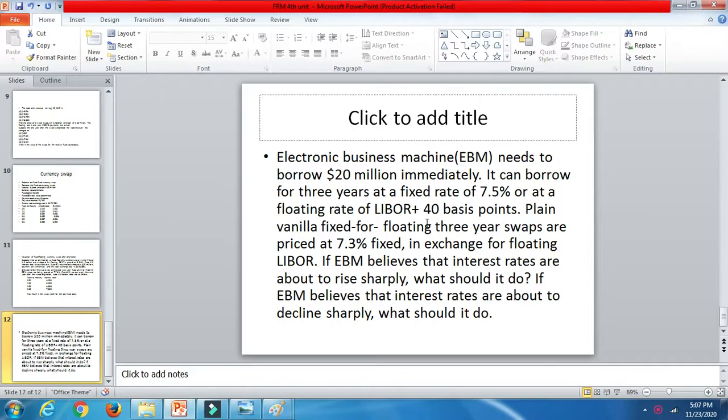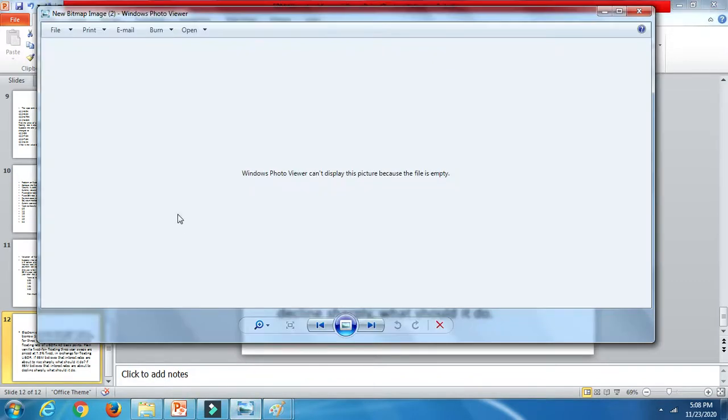Electronic Business Machine needs to borrow 20 million immediately. It can borrow for 3 years at a fixed rate of 7.5% or at a floating rate of LIBOR plus 40 basis points. Plain vanilla fixed for floating interest rate swap, 3-year swap, has been given as 7.3% fixed in exchange for floating LIBOR. If EBM believes that interest rates are about to rise sharply, what should it do? If EBM believes that interest rates are about to decline sharply, what should it do? So we need to do a problem on this. Let's start doing this problem.